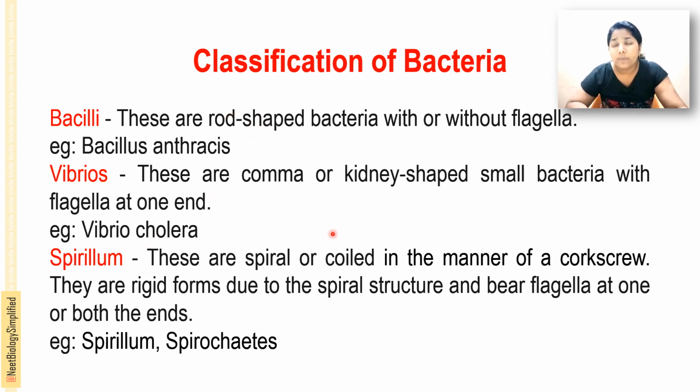Spirillum are spiral or coiled, corkscrew shaped bacteria, and they are rigid forms due to the spiral structure and bear flagella at one or both ends. In some spirillum you can see flagella at either one end or at both ends, may be single or in clusters. Spirillum and spirochetes are some examples.